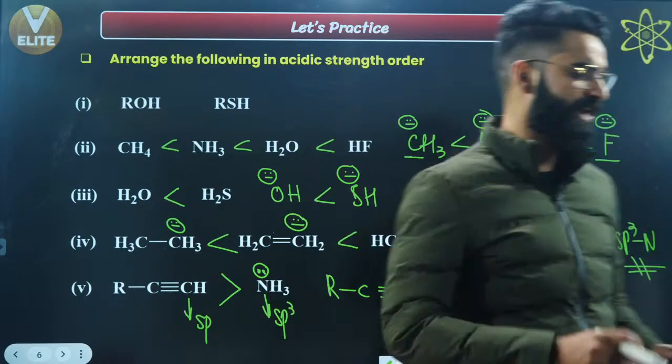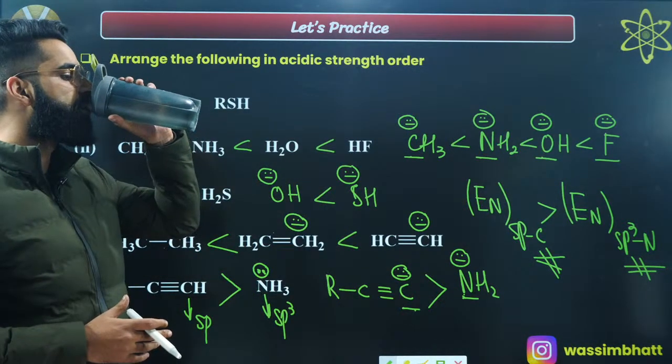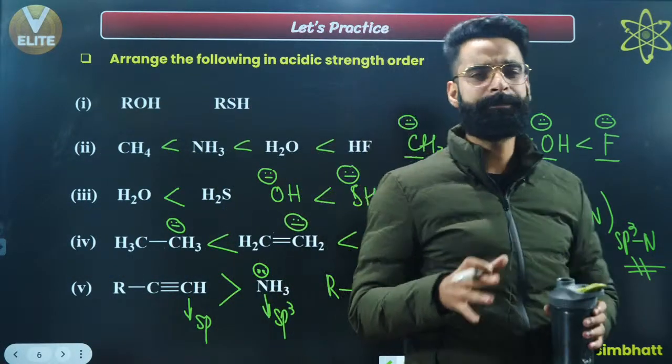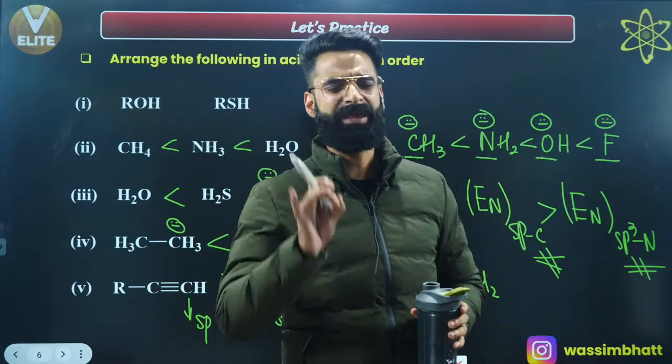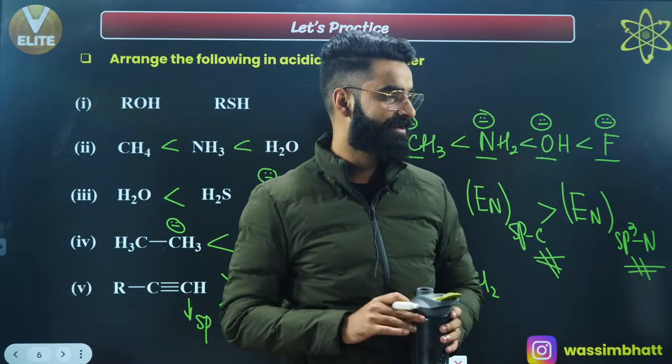You can let me know in the chat if it's clear to everyone so that I can move on fast. I'm sure you now know how we compare the acidic strengths of different acids, right? Based on the stability of the conjugate bases. As simple as that, right?